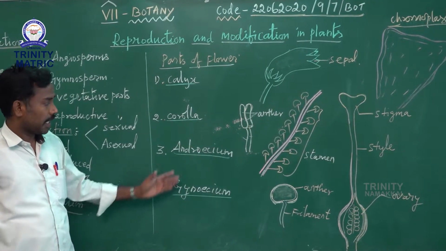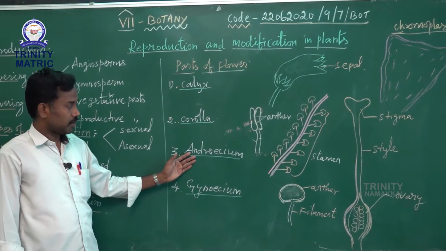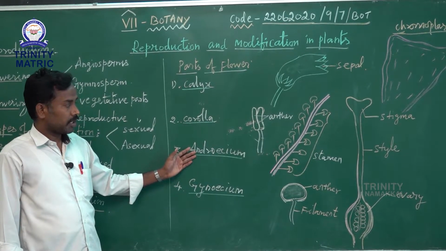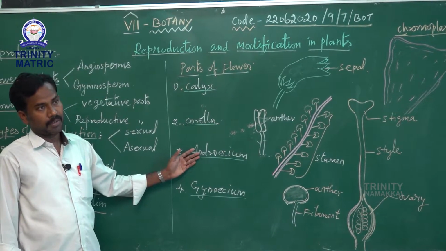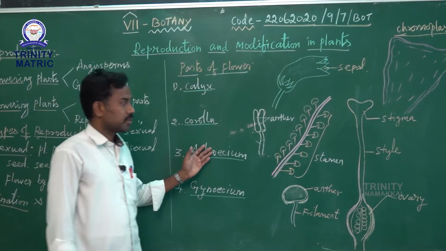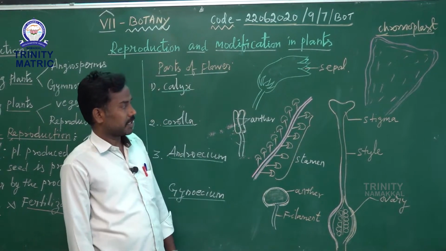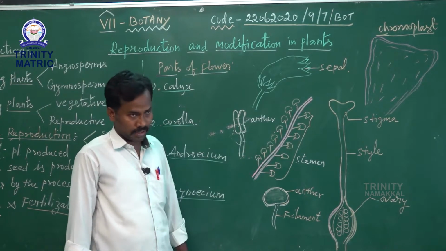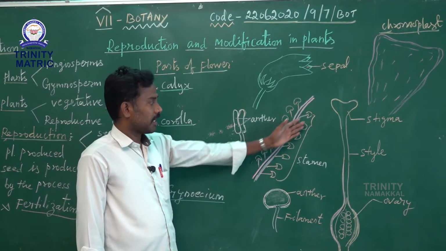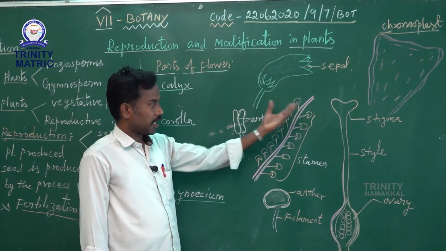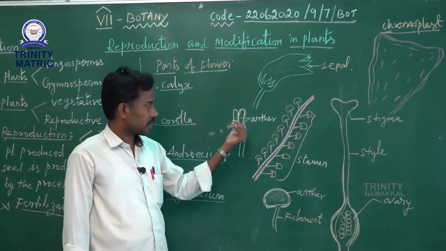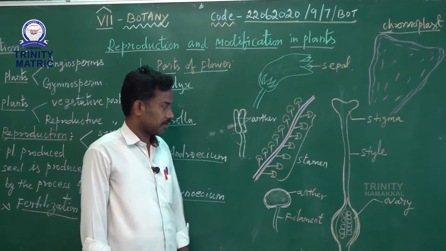The third one is androecium, the male reproductive part of the flower. The androecium is made up of numerous stamens. Stamen means the male reproductive part. Each stamen consists of a cap-like or bag-like structure called the anther.